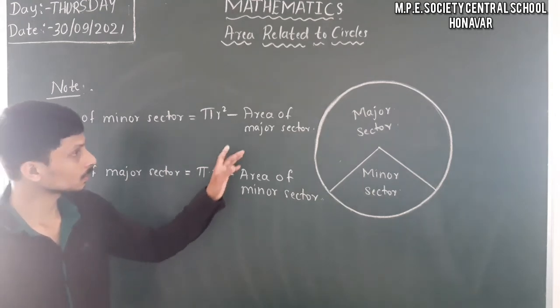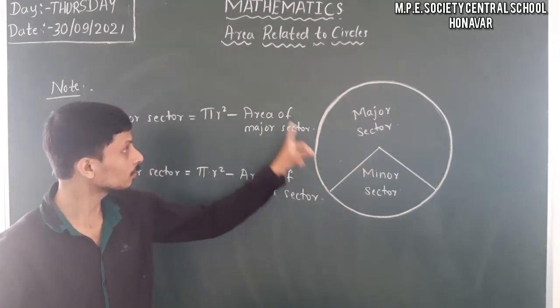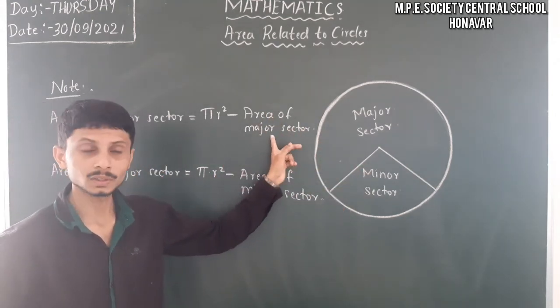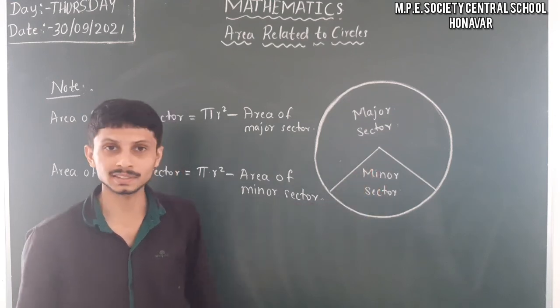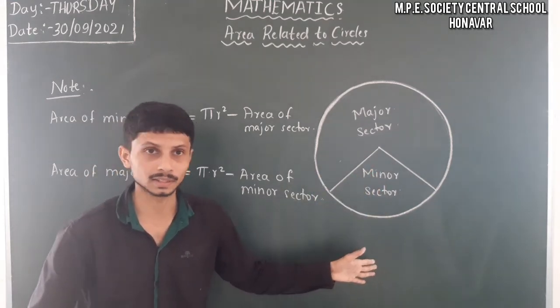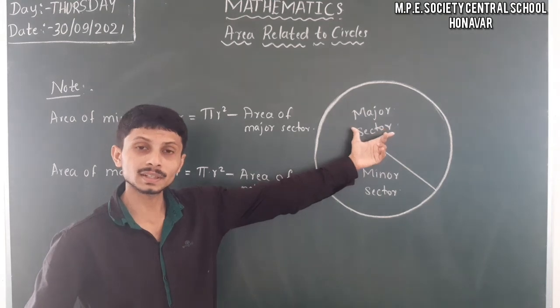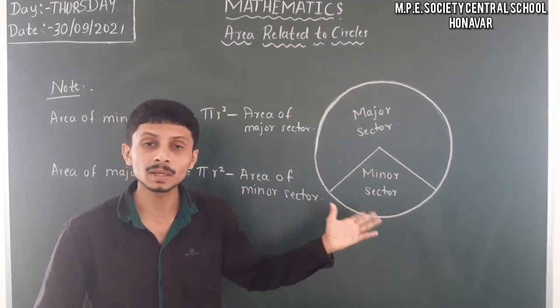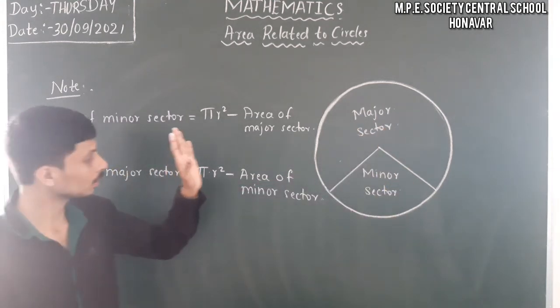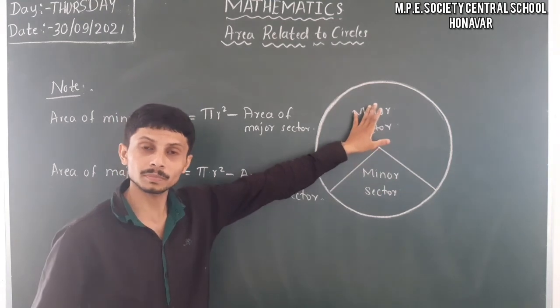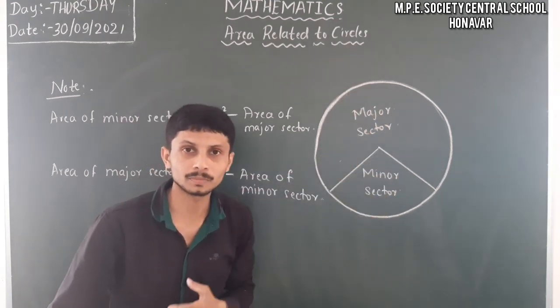That means when you have the area of the major sector, you can easily find the minor sector. No need to find theta again.